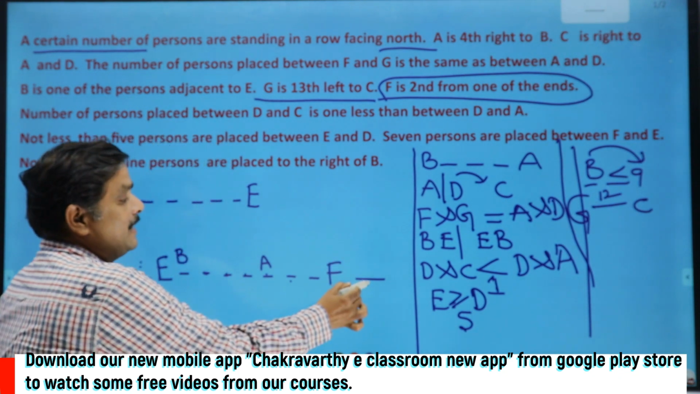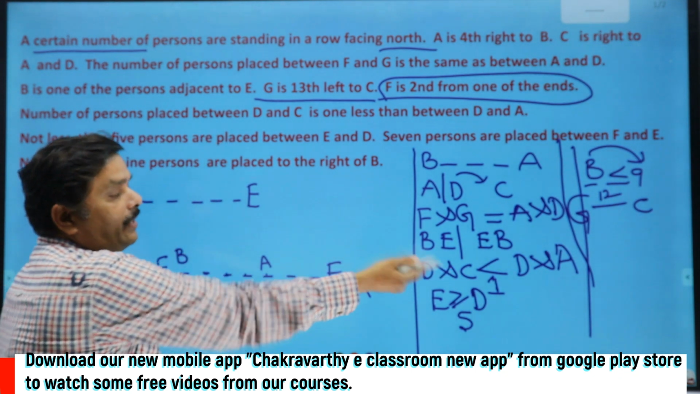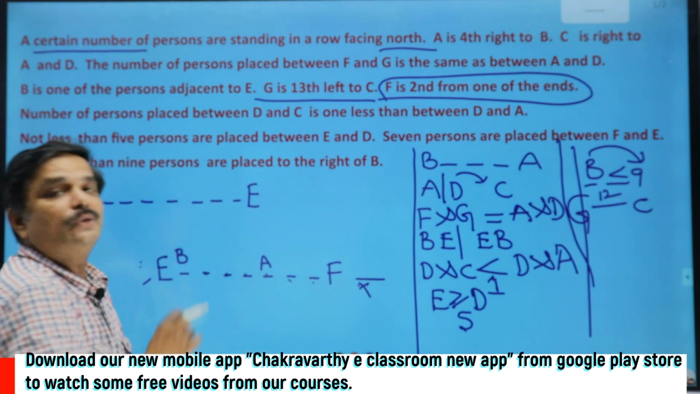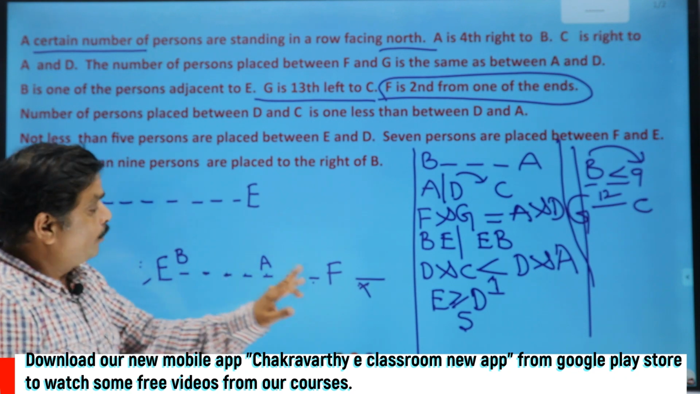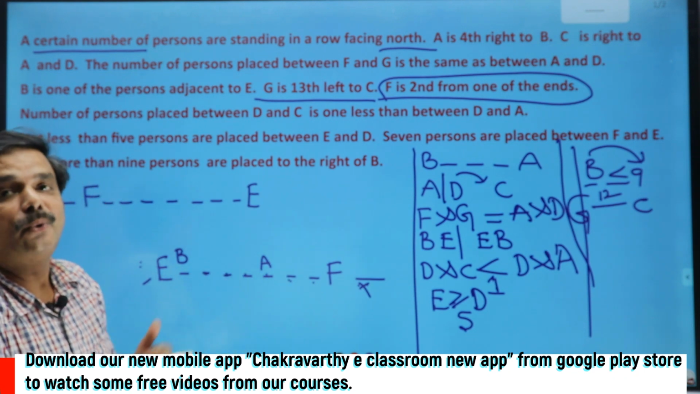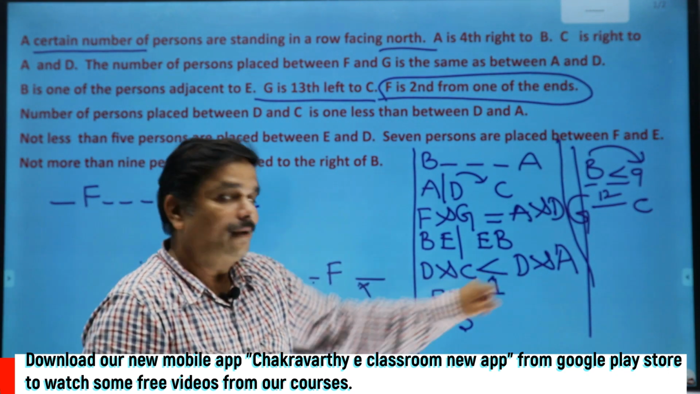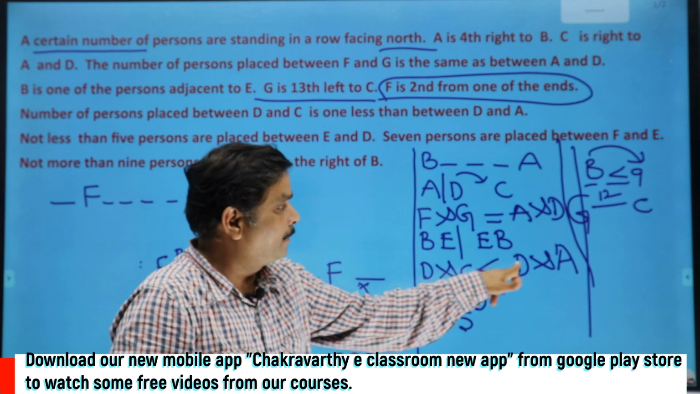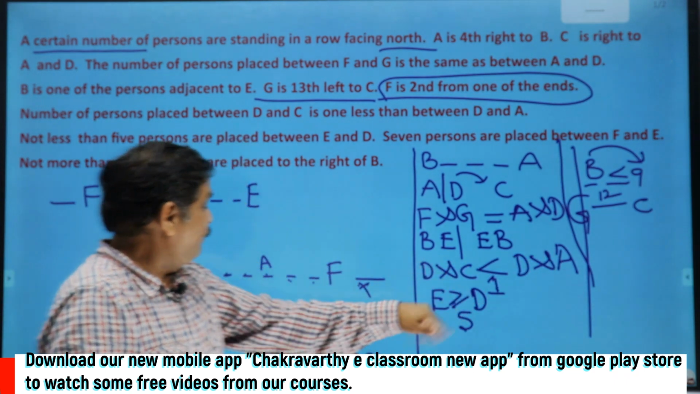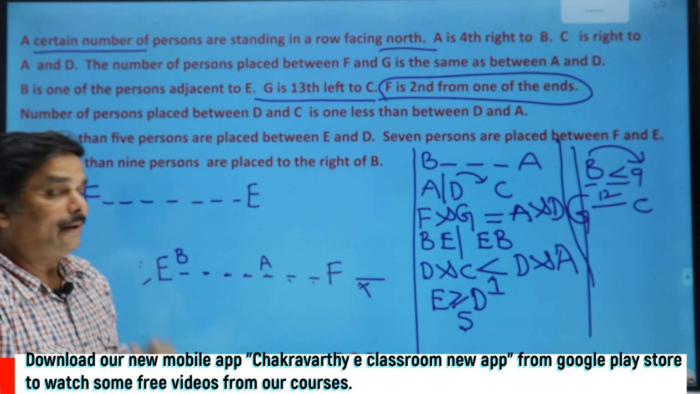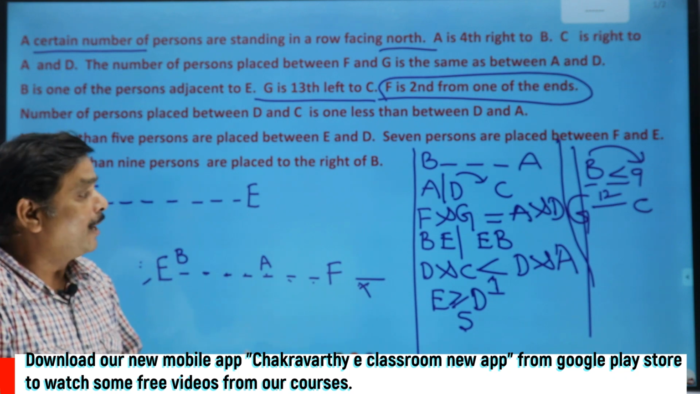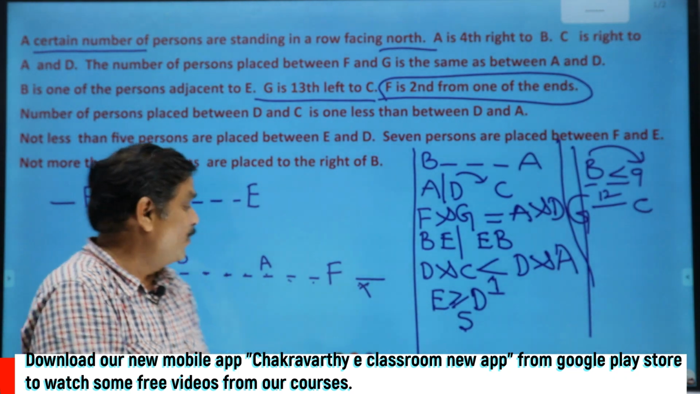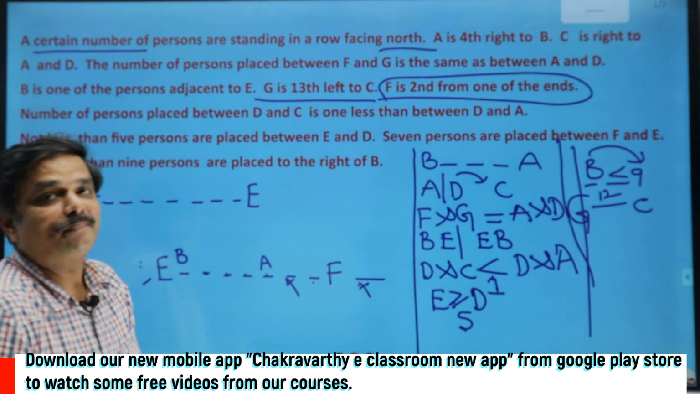Now I am considering D based on A. You cannot keep D here, because if you keep D here, where is the place for C? Forget about that place. What if I keep D here? If you keep D here, how many persons are there between A and D? 0. The condition says that the persons between D and C should be 1 less than persons between D and A. If between A and D, 0 persons are there, then 1 less than that should be there between D and C. How can you go for that? So this place is ruled out for D.